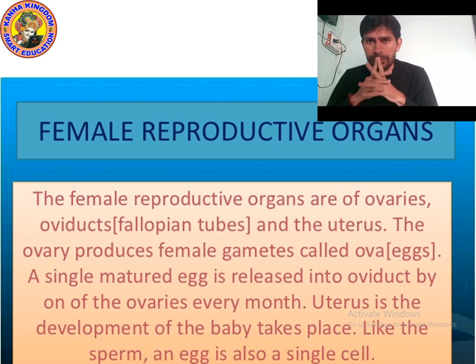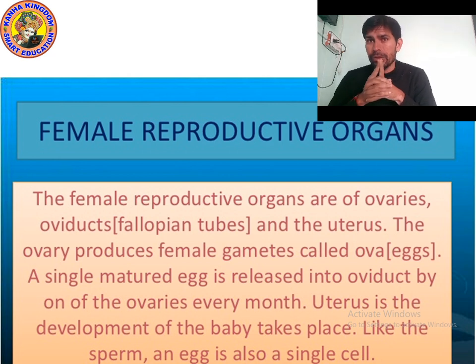So the female gamete is produced by the ovary. The ovary produces female gametes, also known as ova, or eggs.